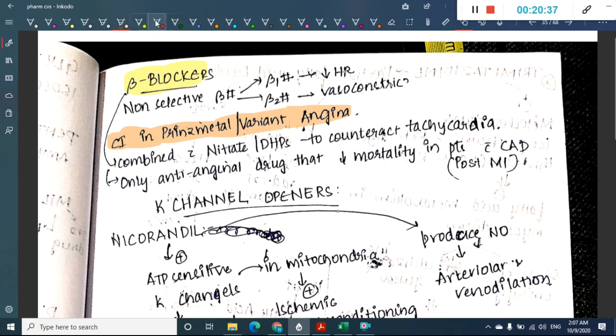If you are going to use these beta blockers in angina, you should always combine them with either nitrates or dihydropyridines to counteract tachycardia. And one more thing, these beta blockers are the only anti-anginal drugs that decrease the mortality in patients with coronary artery disease.